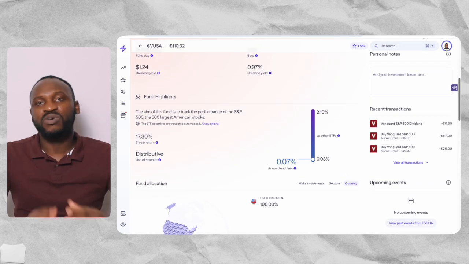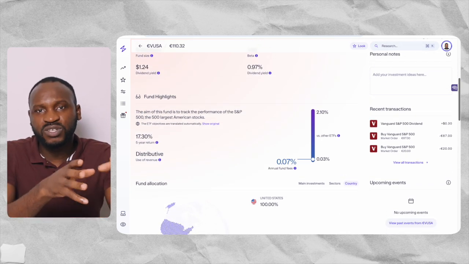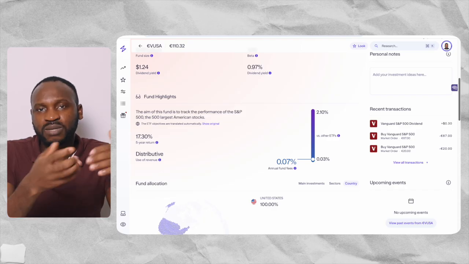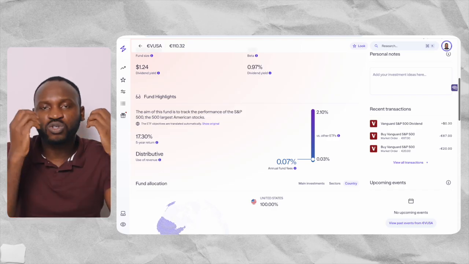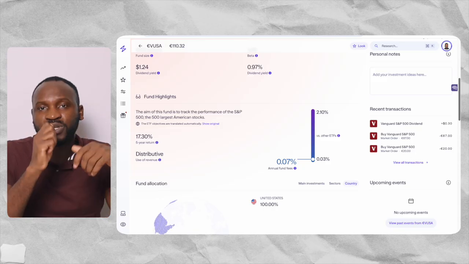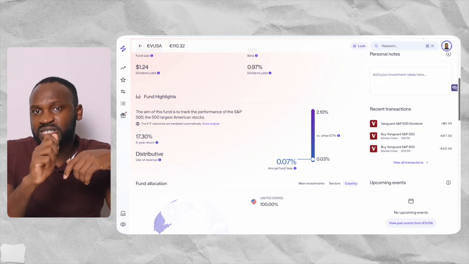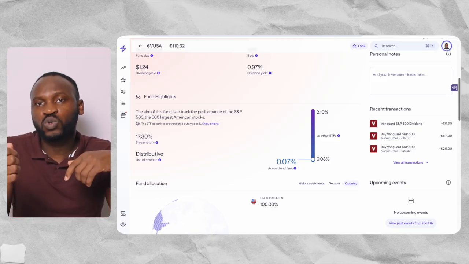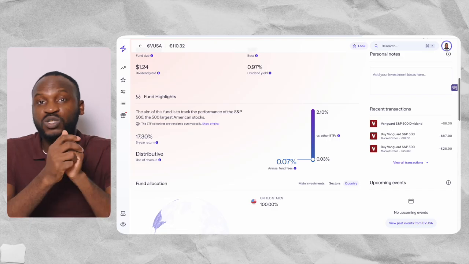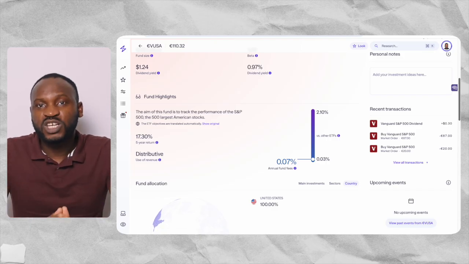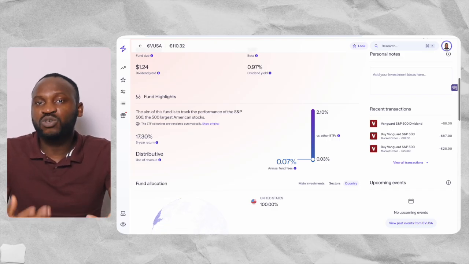And one thing that I still want to let you know when you are investing your money online into the S&P 500 is that you need to focus on the company that takes a small percentage at the end of the year to hold your investment, which is what we call the expense ratio. So the expense ratio is the amount of money that they use to manage the money that you have invested.